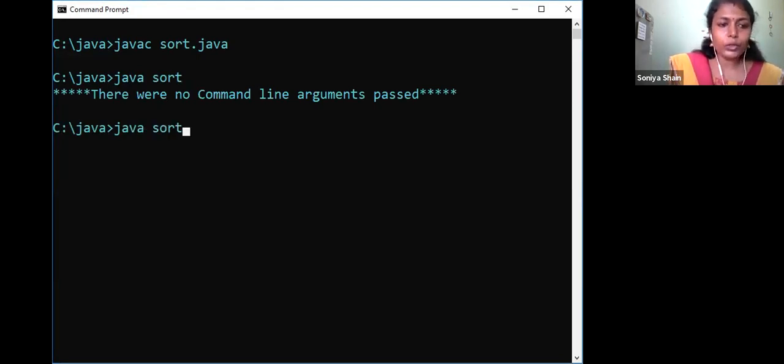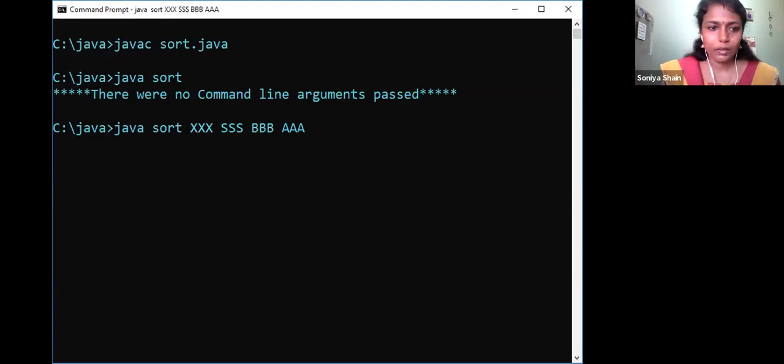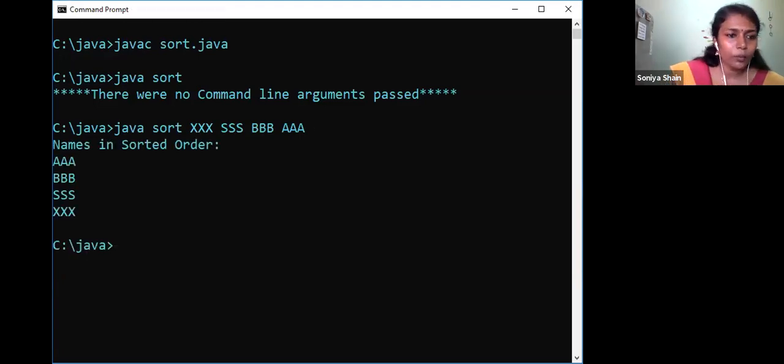Java sort. So we are going to sort the arguments. I have to give the characters without the order, so then only we can see whether it is sorted or not. So let me give XXX, SSS. So what will be the output? Names in sorted order: AAA, next BBB, next SSS, XXS. So you got the strings in the sorted order.